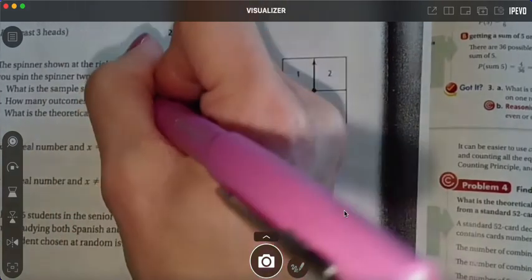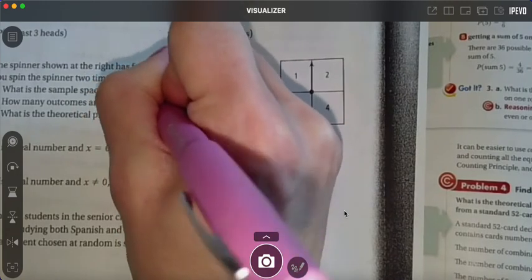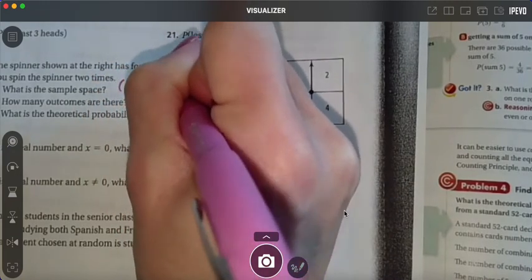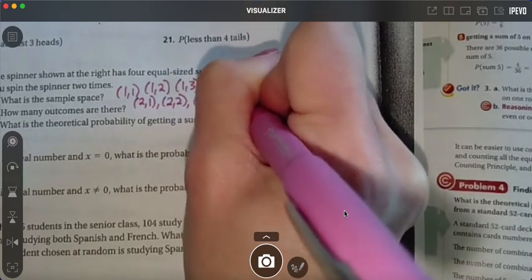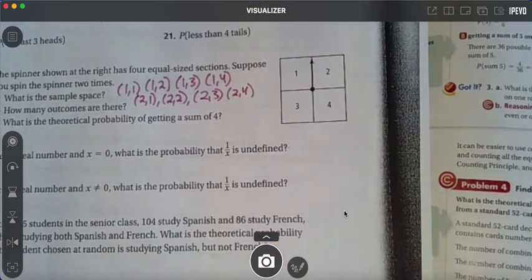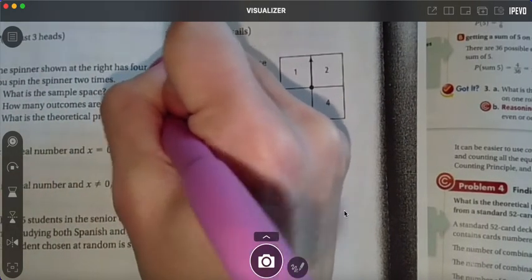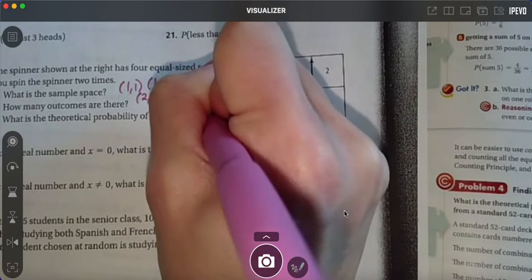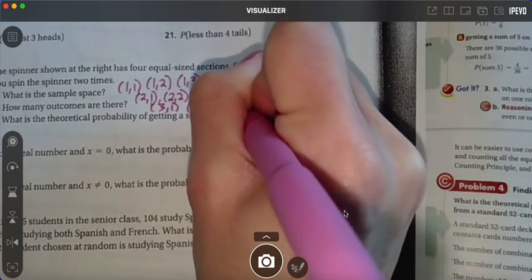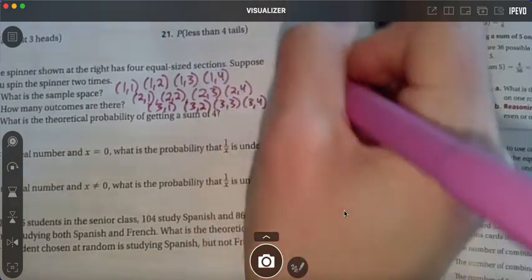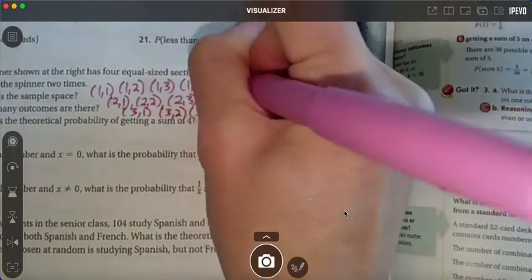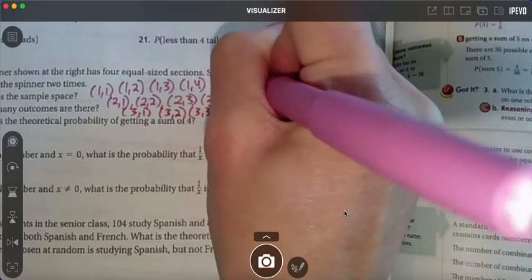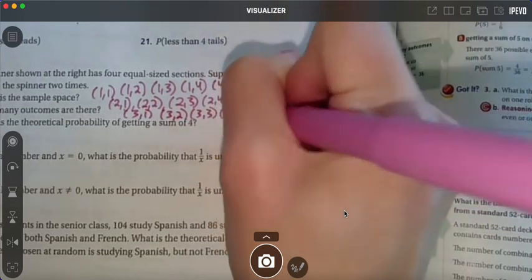Then it could also be, what else? Somebody tell me. A 2 and a 1? A 2 and a 2? A 2, 3? A 2, 4? Then what? A 3, 1? Are we kind of seeing this? Do we have to write all of them? This would be your sample space if it asks. Go ahead and write all of it down. And then I'm going to write my 4s. I could have a 4, 1, a 4, 2, a 4, 3, and a 4, 4.